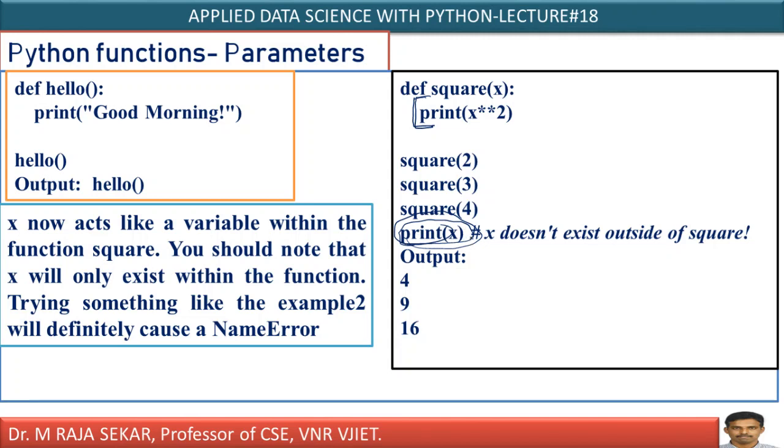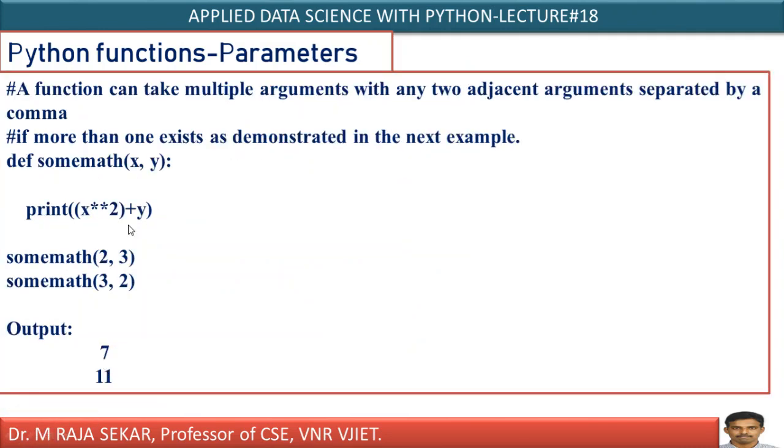As it is outside, x does not exist outside the square function. Why? Because this print x statement is outside the definition of the square function. That's why it will generate an error, known as name error. We will try to understand this in Jupyter Notebook.